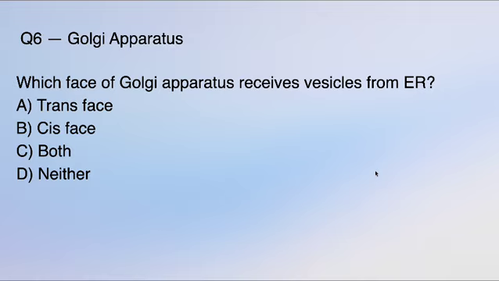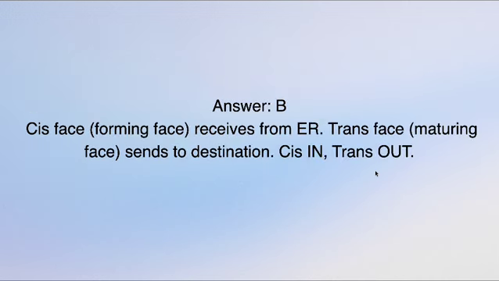Sixth question is about the Golgi apparatus. Which face of the Golgi apparatus receives the vesicles from the endoplasmic reticulum? It's an easy question. So the options are trans face, cis face, both trans and cis face, neither of them. I think you got it. The answer for the question is cis face, the forming face. It receives from the endoplasmic reticulum. And trans face is the maturing face that sends to the destination. You can remember it like cis is like in and trans is like out. So the answer is option B.